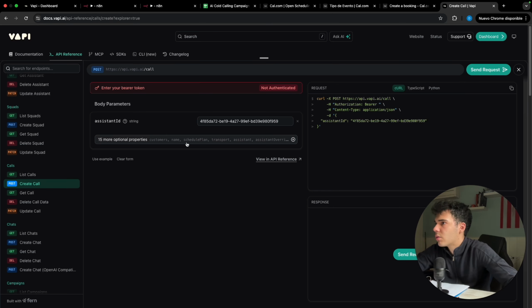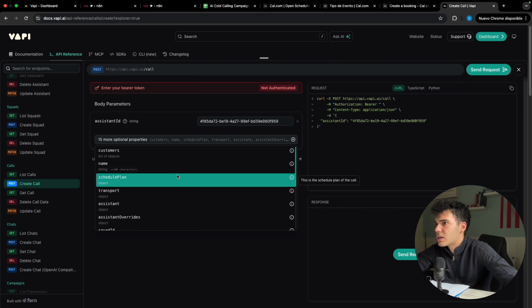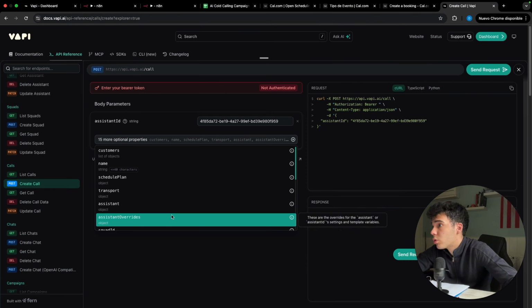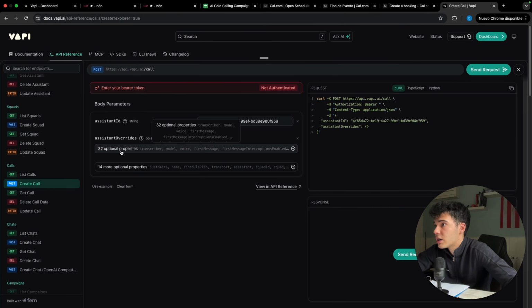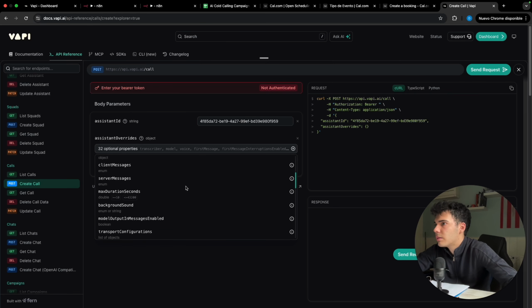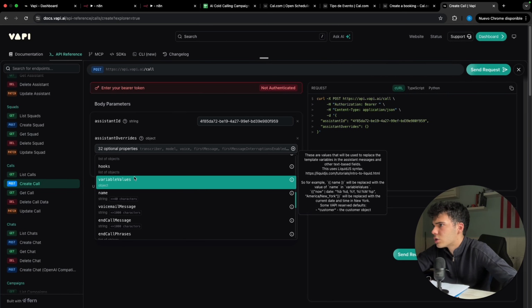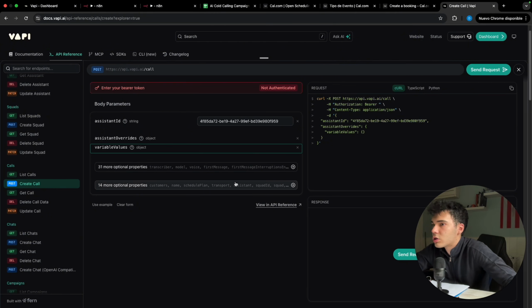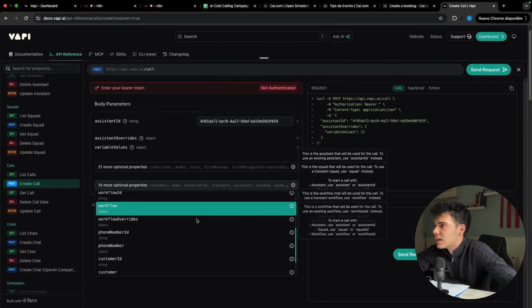There you go. Then what are we gonna do later? Schedule plan. We don't actually need this. Transport assistant, no, we don't need that. What we do need is the assistant overrides. Why? Because this means that we're gonna be creating some, let's say, variable values, as you can see here. So this is the variable values. I'm gonna start adding some of them. For now it's gonna be blank, but no worries, because later we will be adding them.